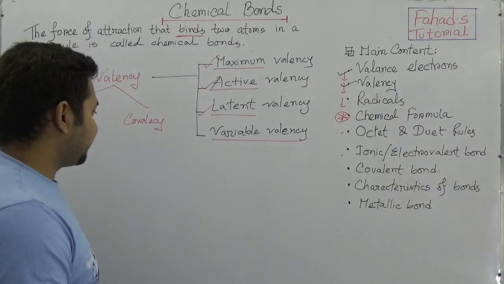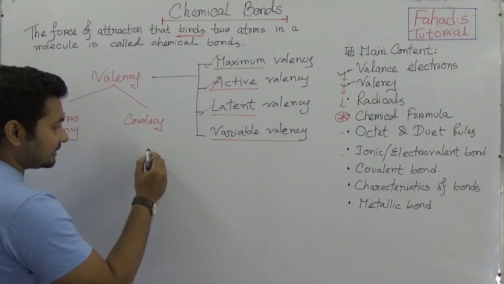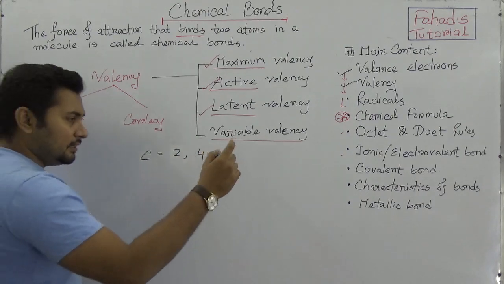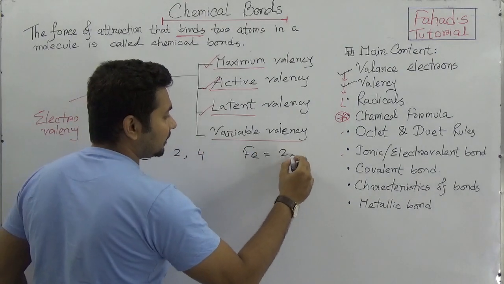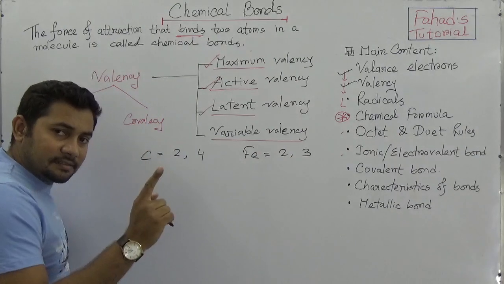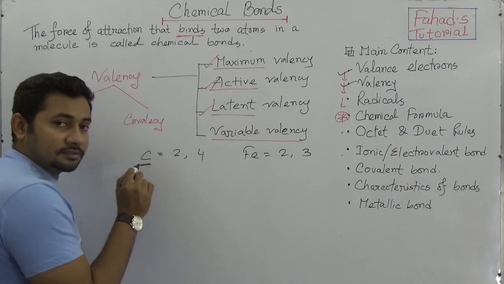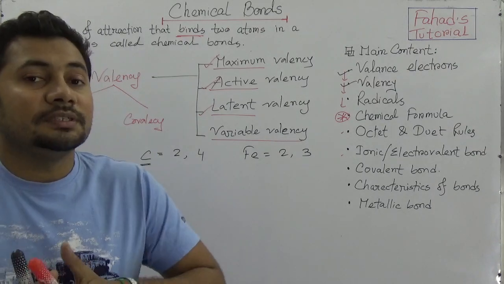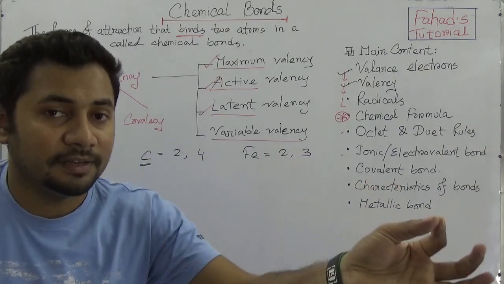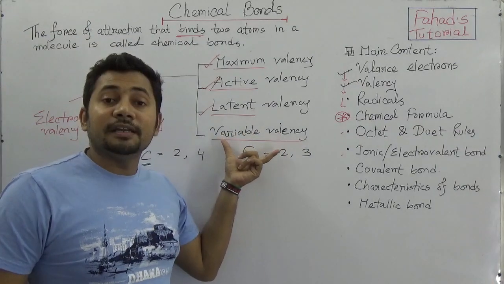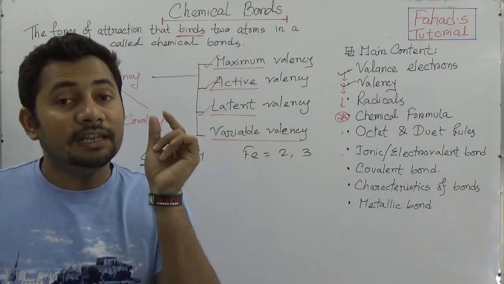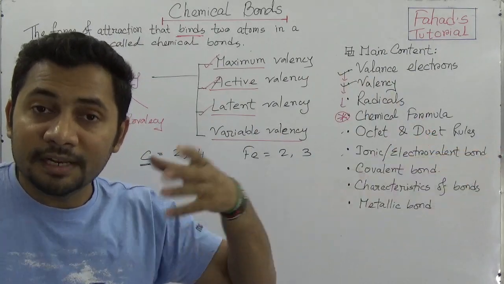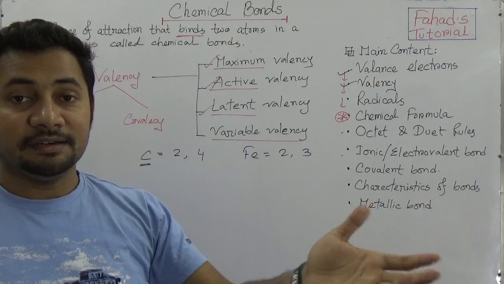Previously I said that carbon has 2 valencies, and even iron has 2 valencies. As this element has more than one valency, it is called variable valency. So those elements that have more than one valency are called variable valencies.